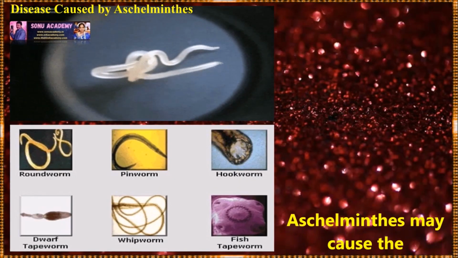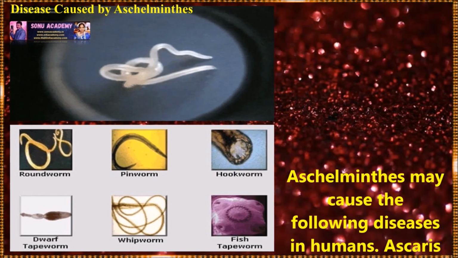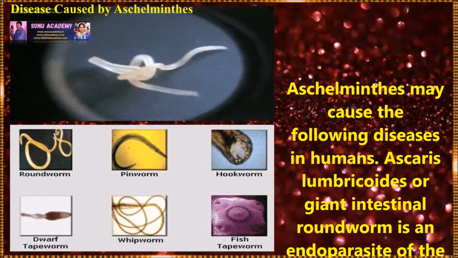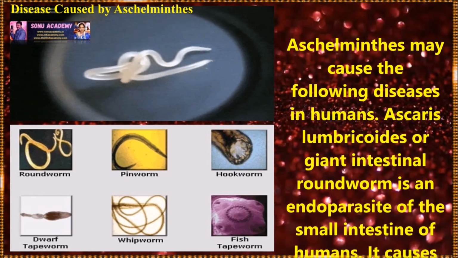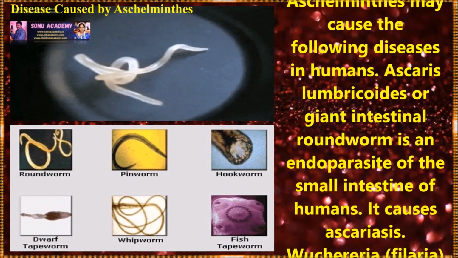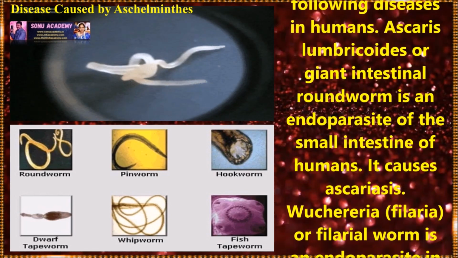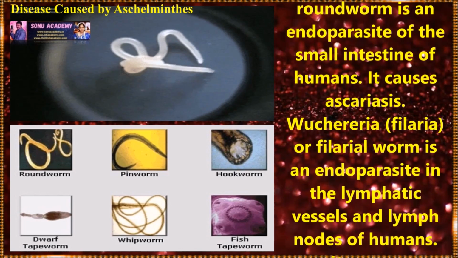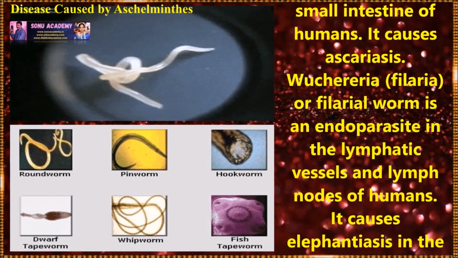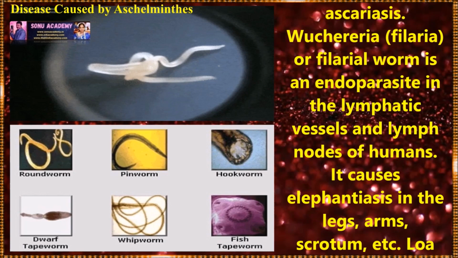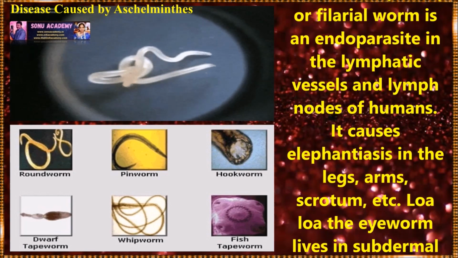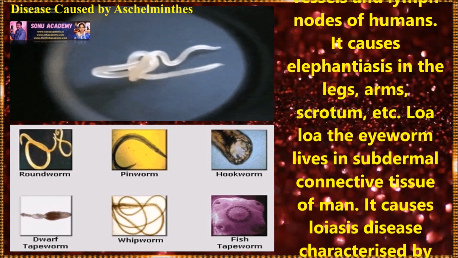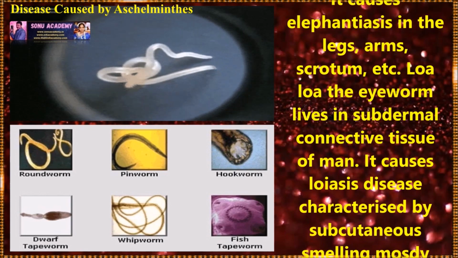Let us discuss the diseases caused by Aschelminthes. Aschelminthes or nematodes cause the following diseases in humans. Ascaris, or giant intestinal roundworm, is an endoparasite of the small intestine of humans. It causes ascariasis. Wuchereria, or filarial worm, is an endoparasite in the lymphatic vessels and lymph nodes of humans. It causes elephantiasis in the legs, arms, scrotum, etc.